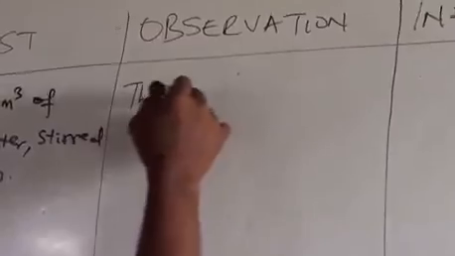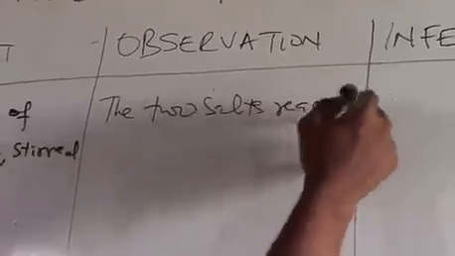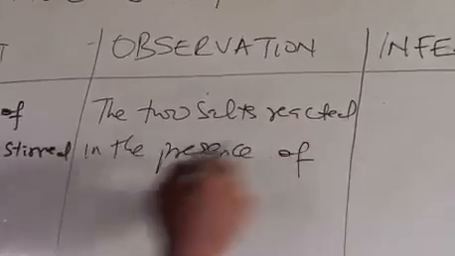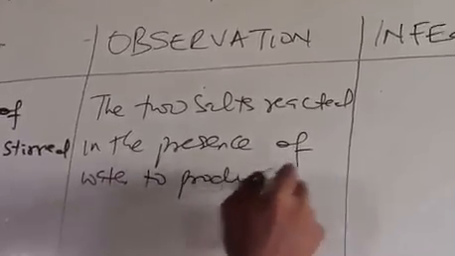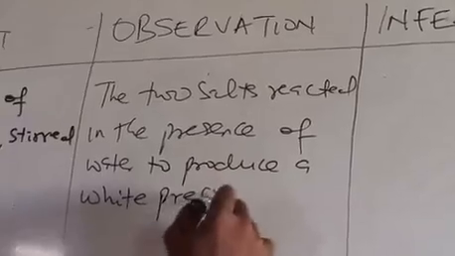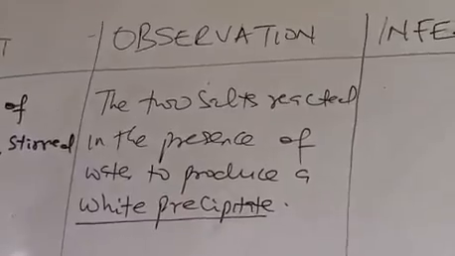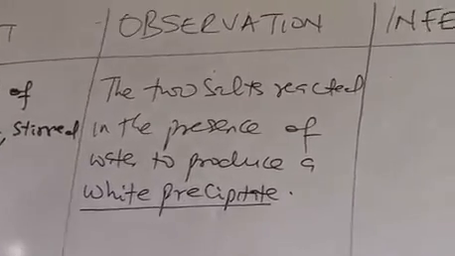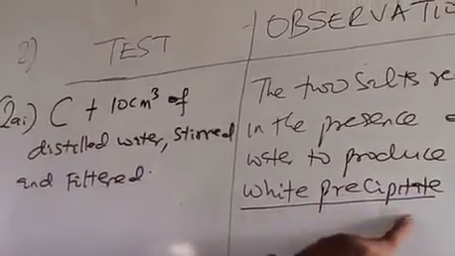Observation: the two salts reacted in the presence of water to produce a white precipitate. So the reaction is a double decomposition reaction, or what's called a precipitation reaction. The two salts that make up C reacted with the water to produce a white precipitate.